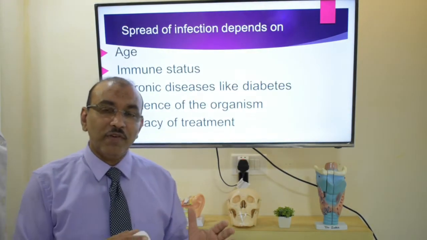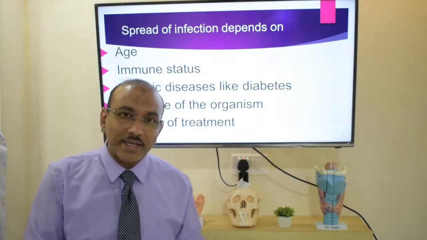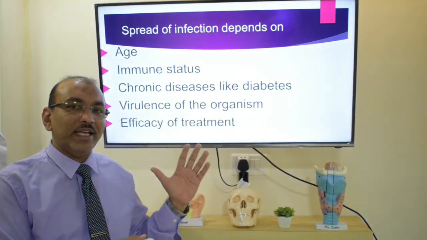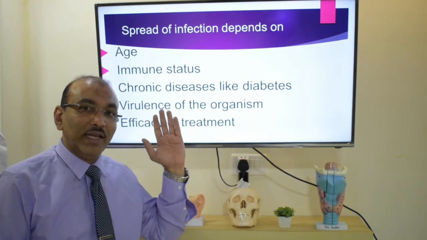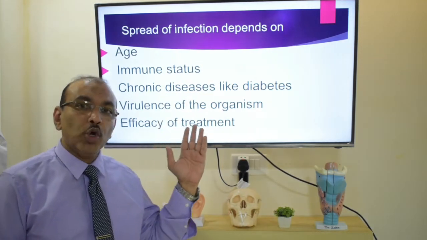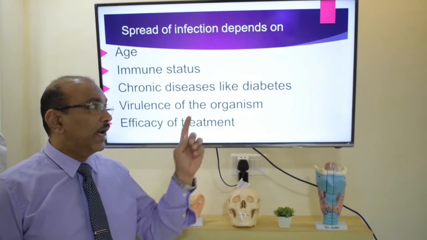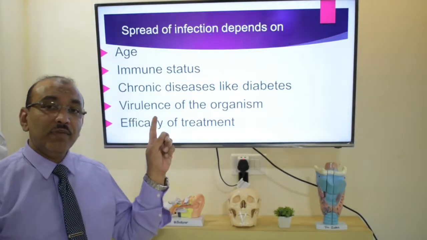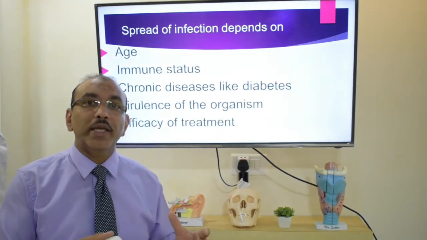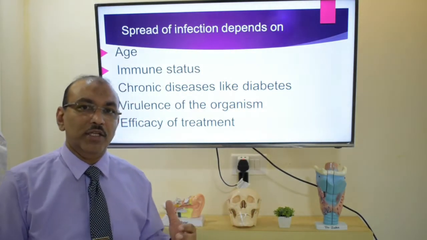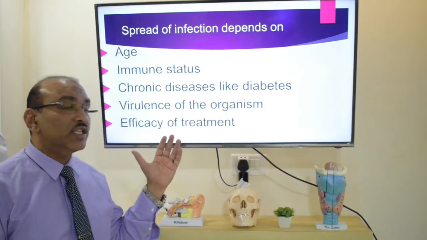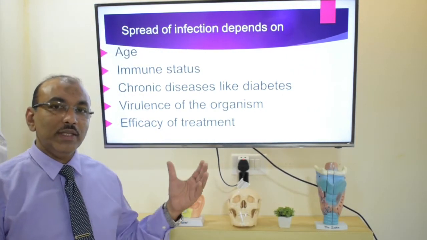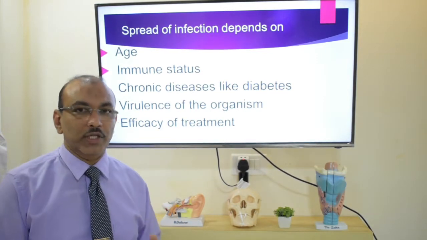So is this infection common in all the cases? No. It's more prone in certain cases, especially so if the age is less, and in immunocompromised patients. And diabetes mellitus comes among them. And if the virulence of the organisms is more, the complication rate also increases. When the virulence is more, the efficacy of the medication becomes less also. So all this can result in complication.